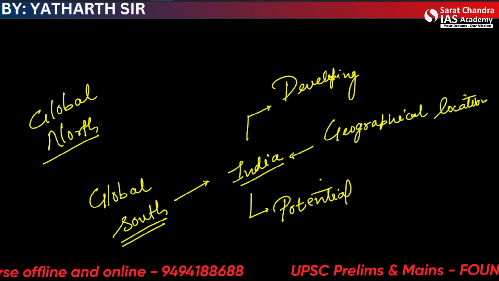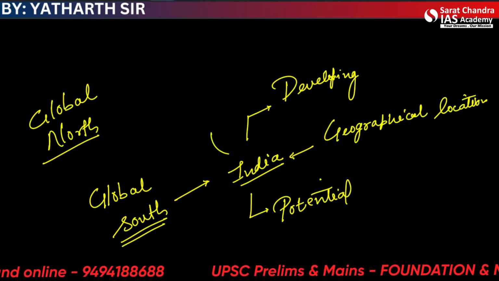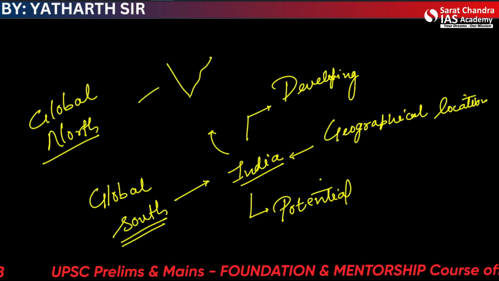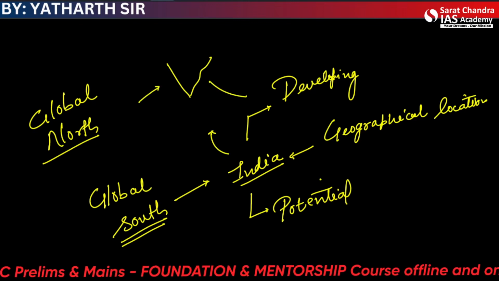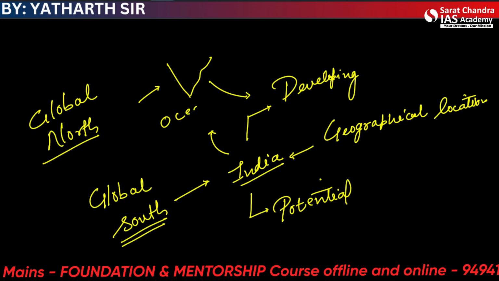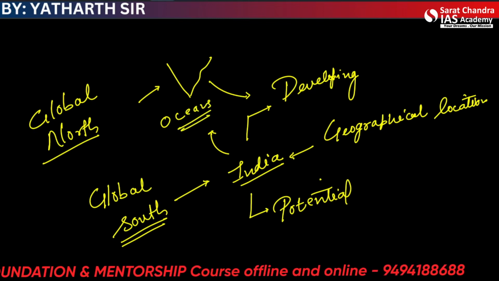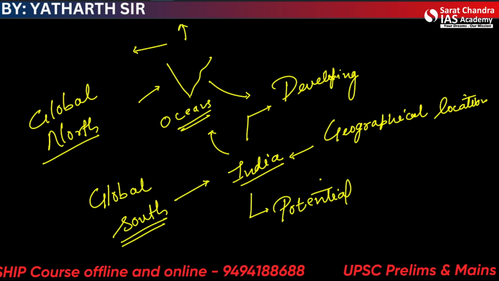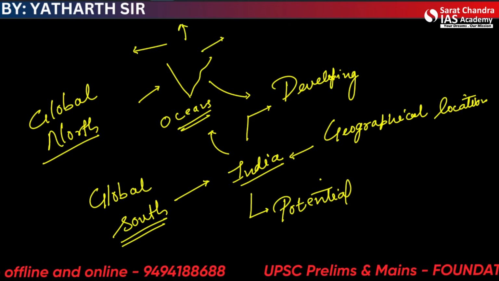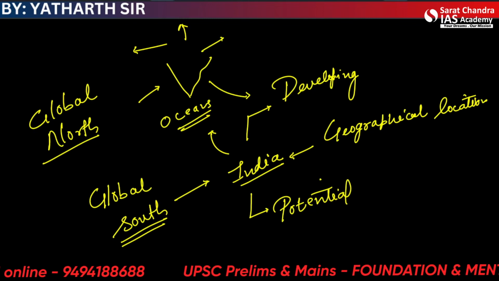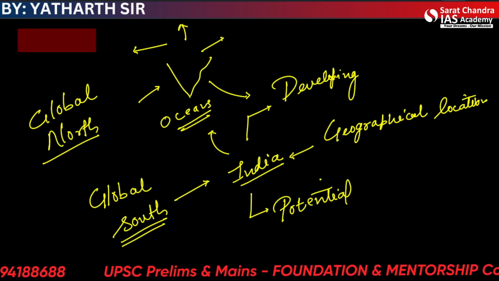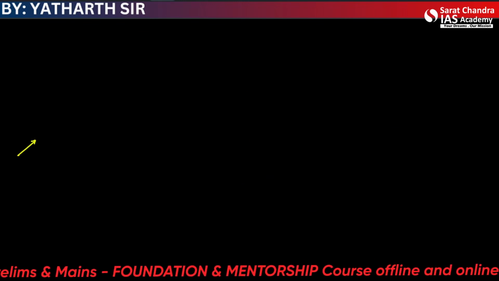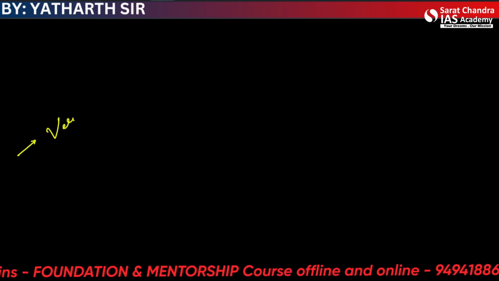We are located at the center point of the world, near the most traffic-full oceans. We connect to the Middle East, to Asia and Europe, and to China and other mainland. This is why the position of India among its peers becomes very, very important.